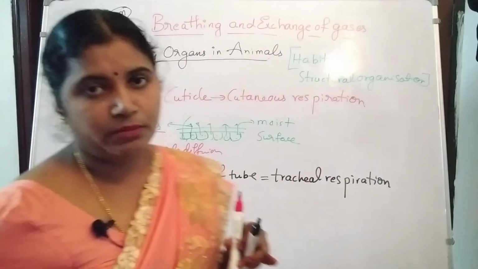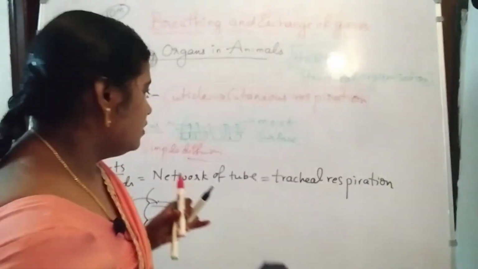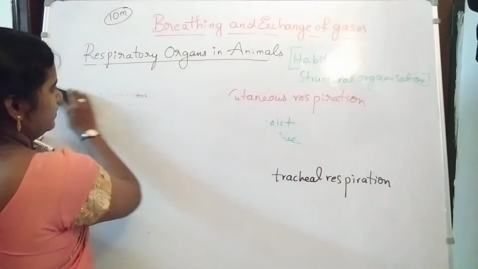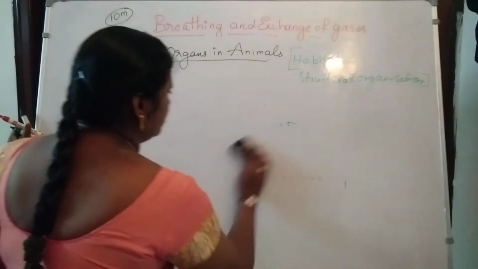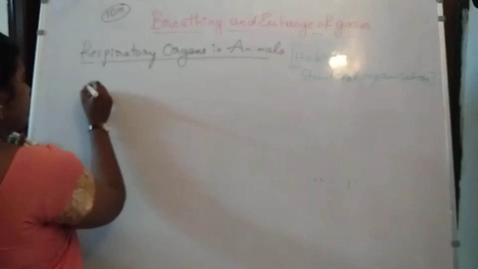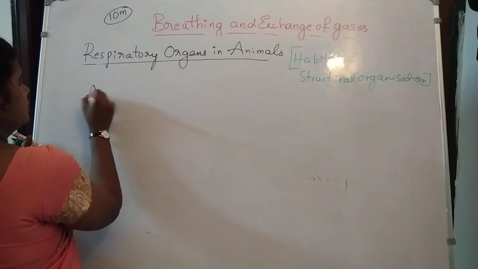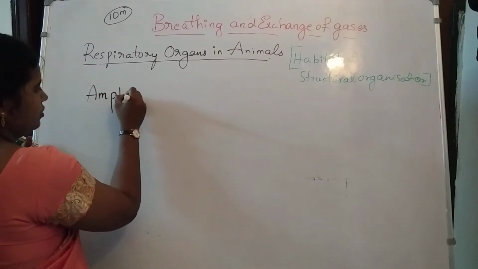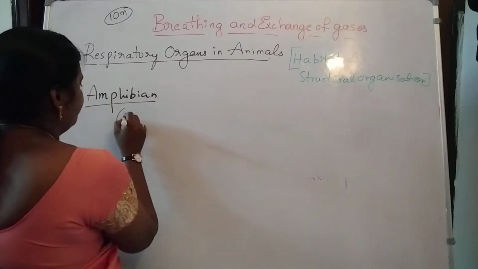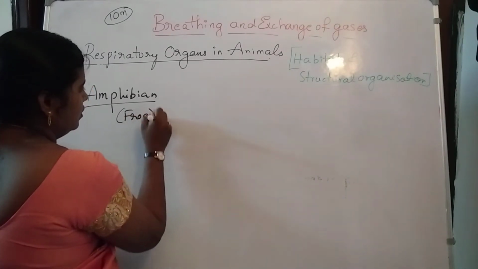Then what about the remaining animals? See, in the higher animals, for example, we'll take the amphibian, that is nothing but the frog. Okay, frog is very special. Why? Because frog,